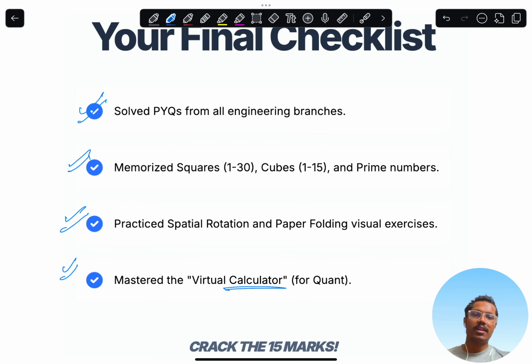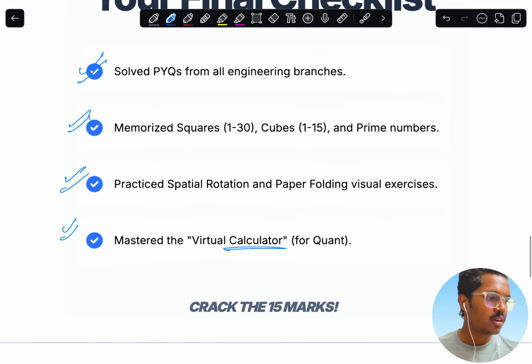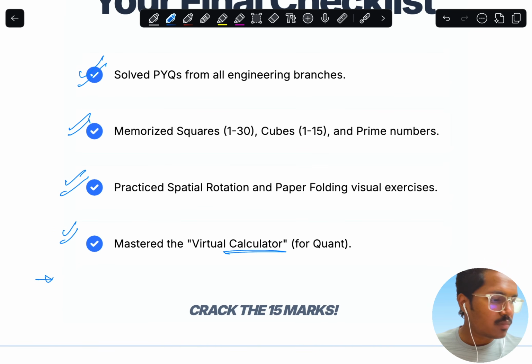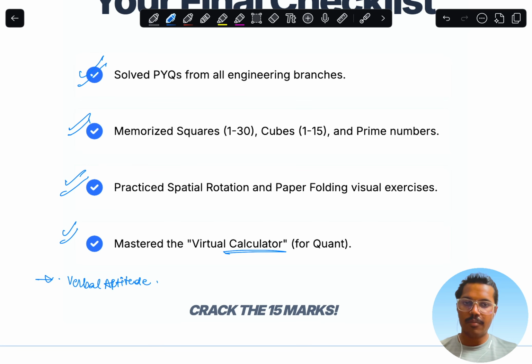The final piece of advice I would like to give regarding this: in verbal aptitude questions, don't give random answers for questions specifically of the type of meaning. If you don't know the meaning, don't go for it, just skip it. Skipping is better than getting negative marks, because most probably your answer will be wrong.